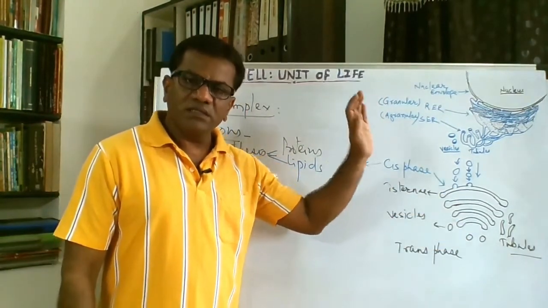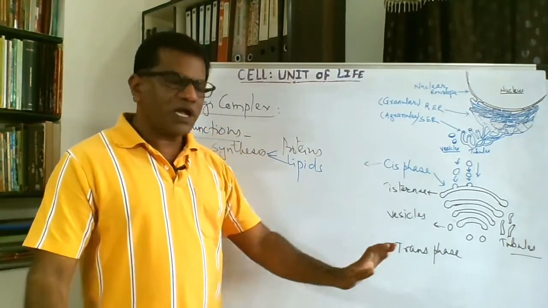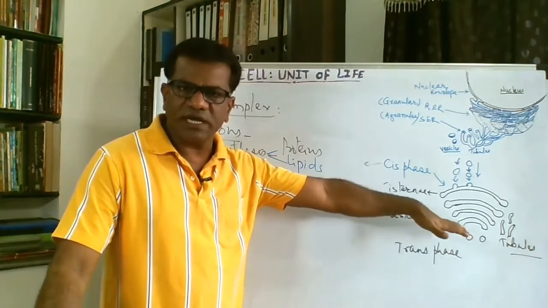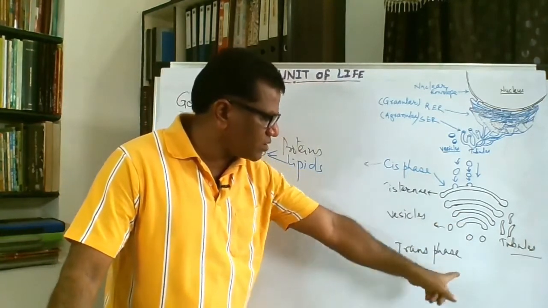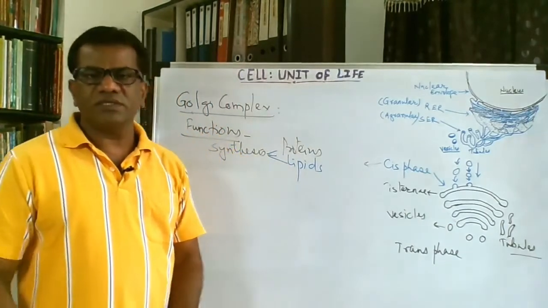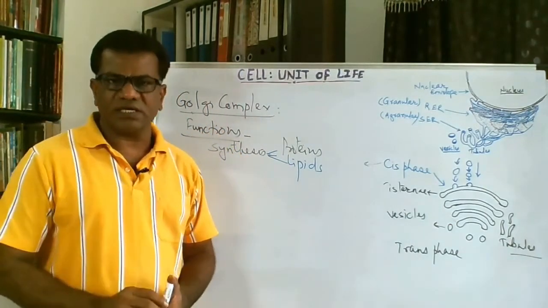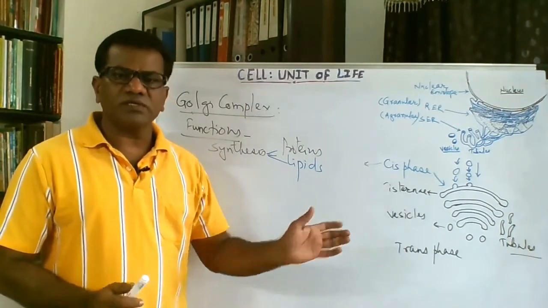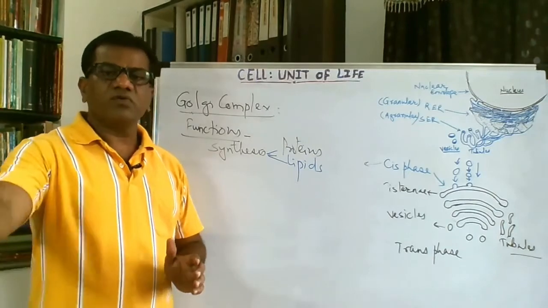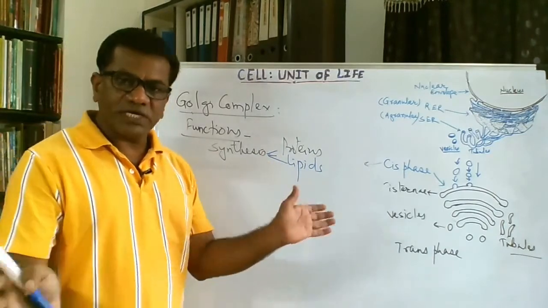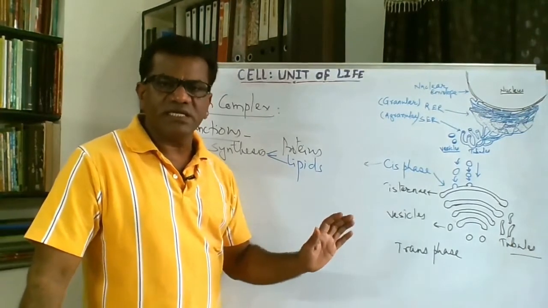They now have some recognition sites, and according to their recognition sites, the vesicles are created. Transportation vesicles are cut off from the trans phase of this Golgi complex, and then the vesicles go to their destination. They may go to the lysosomes, they may go to the plasma membrane or the cell membrane to export that material outside the cell, whatever its fate is, whatever its destination is.